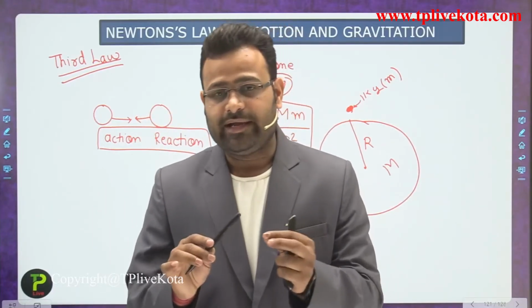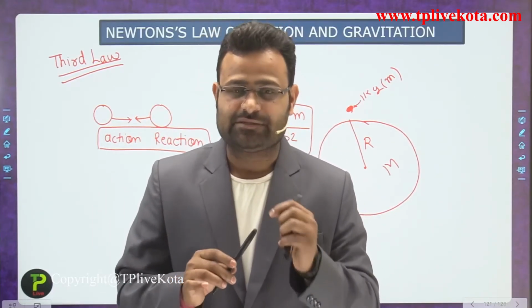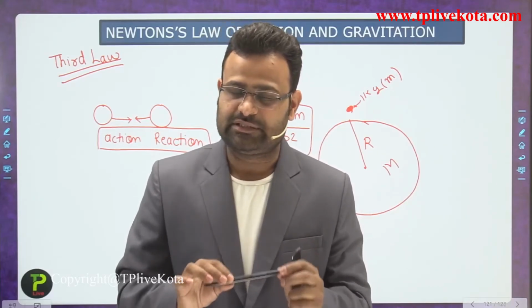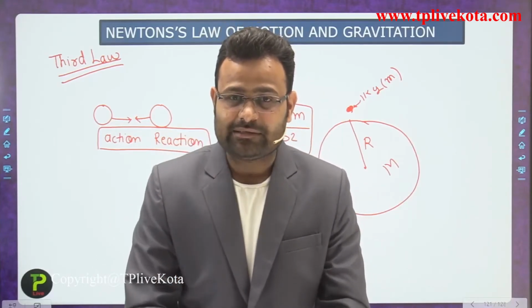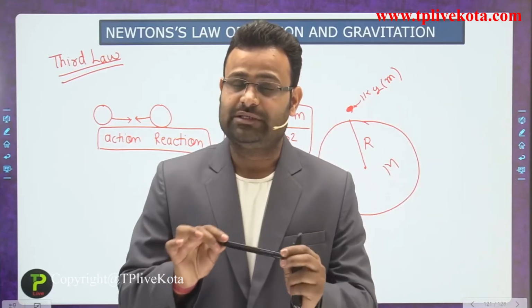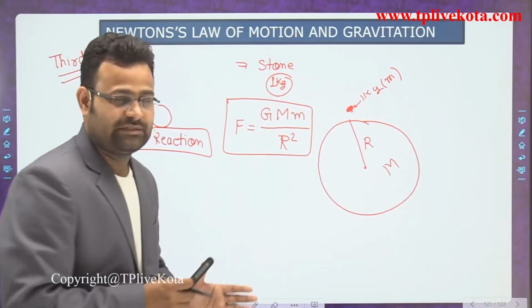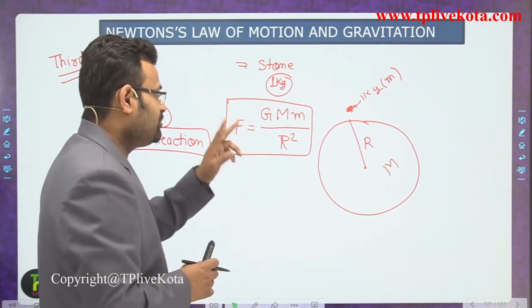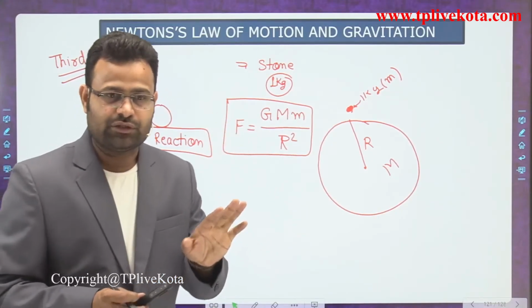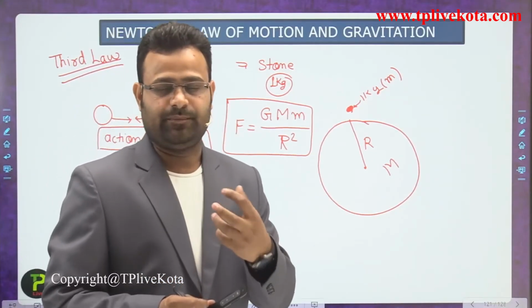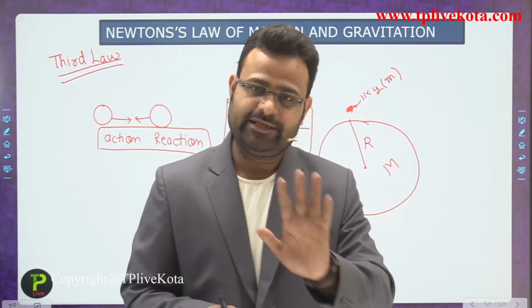Why is it moving? If it is moving toward the earth's surface, it is accelerated, moving with some acceleration. Why does it have acceleration? Because both have some force, and if a body has a force, it accelerates.